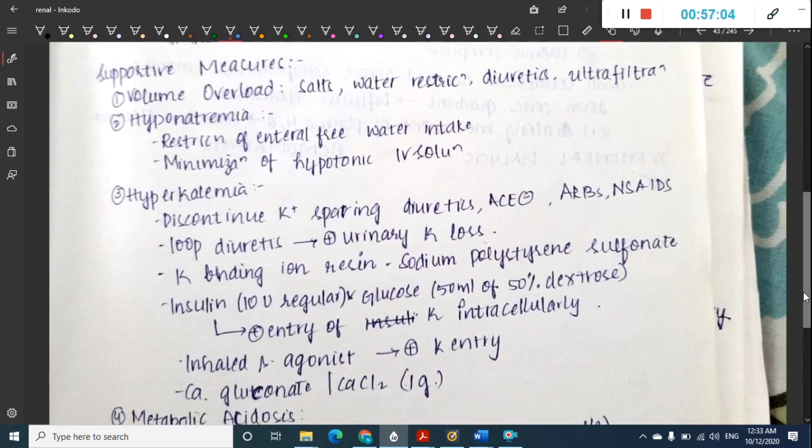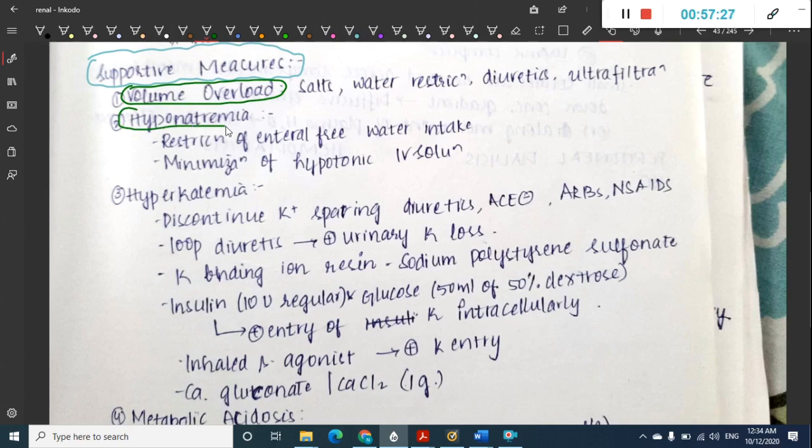Then what about the supportive measures? Supportive measures mainly depend upon the type of injury that the kidney has. Based on that, we will have to treat it. If there is volume overload, then we can give salt and water restriction, diuretics, or ultrafiltration can be done. If there is hyponatremia, we can restrict the free water intake and also correct the hyponatremia by giving hypotonic IV solution. Then if there is hyperkalemia,